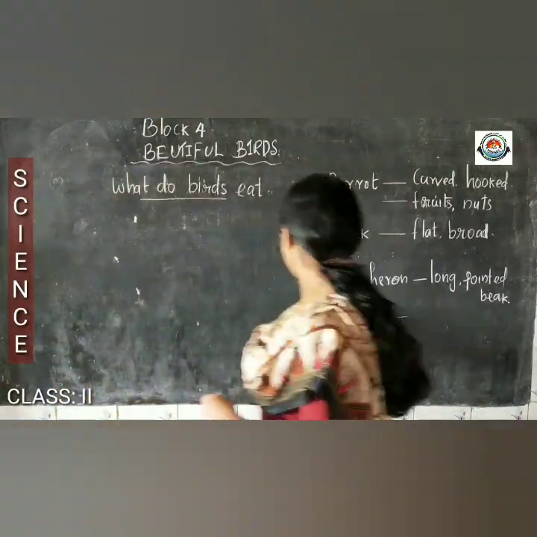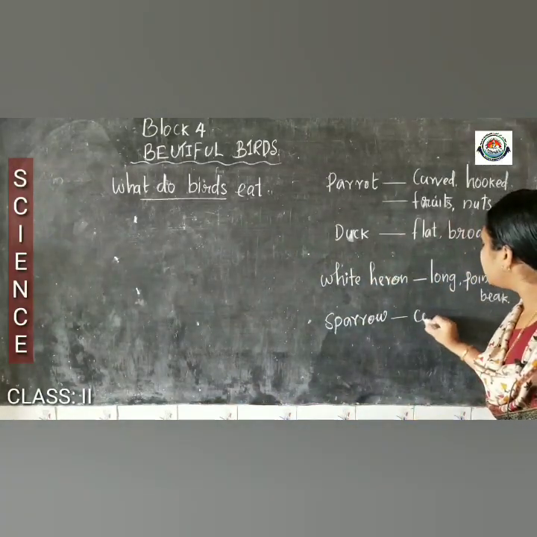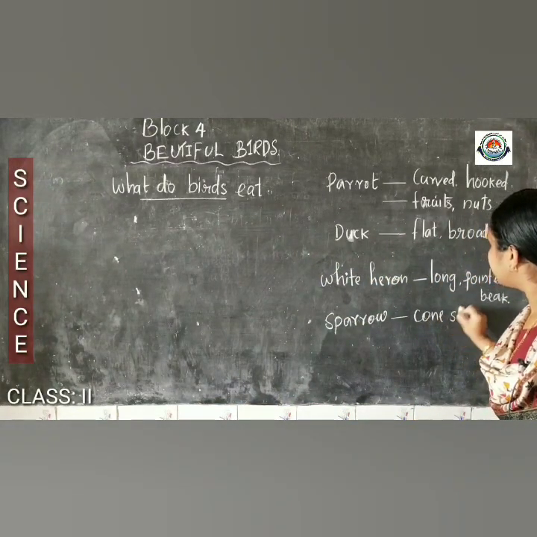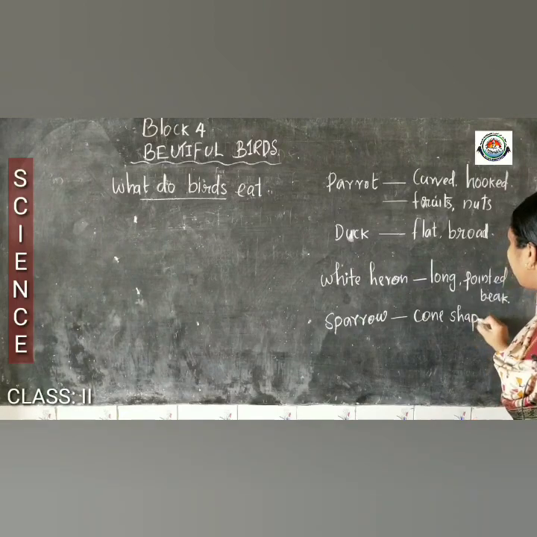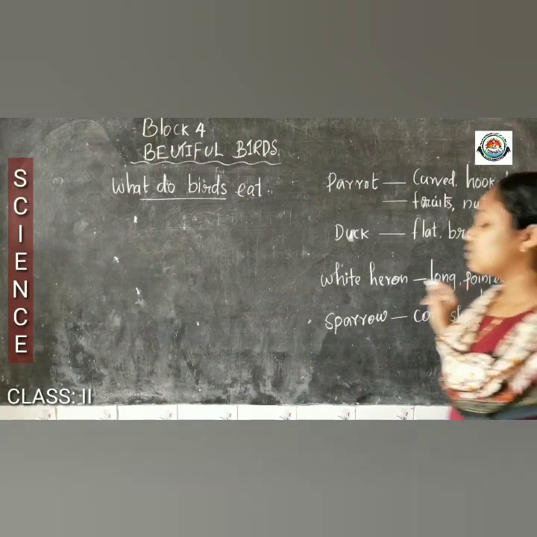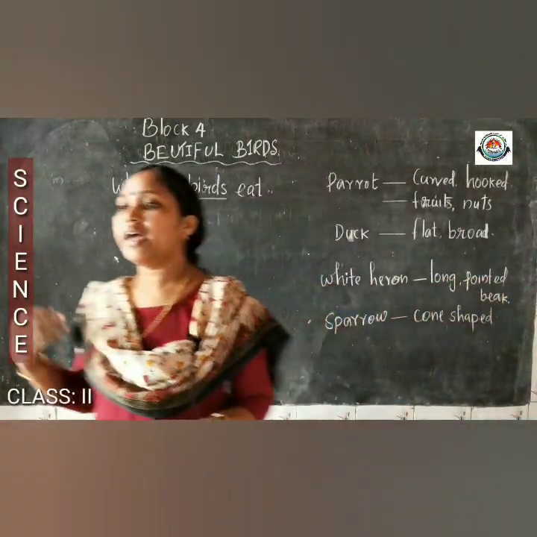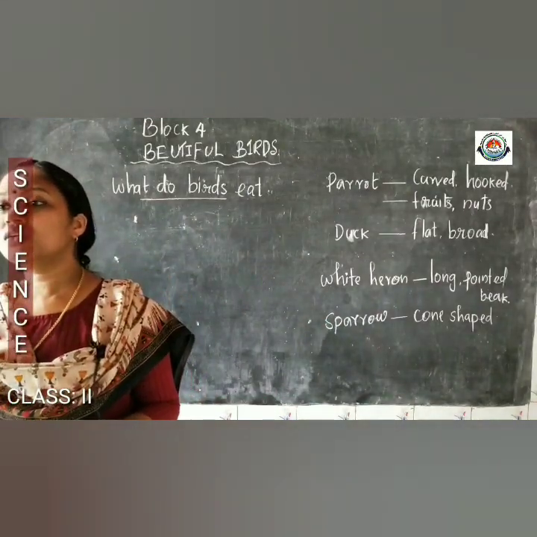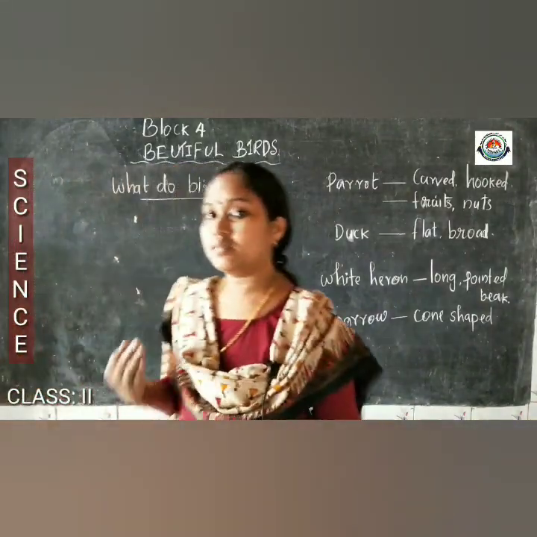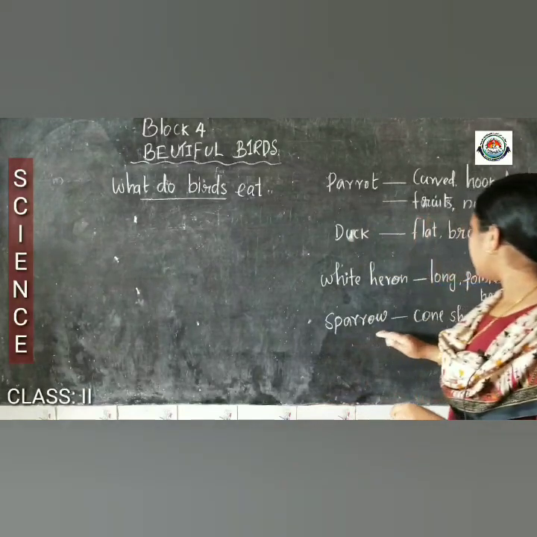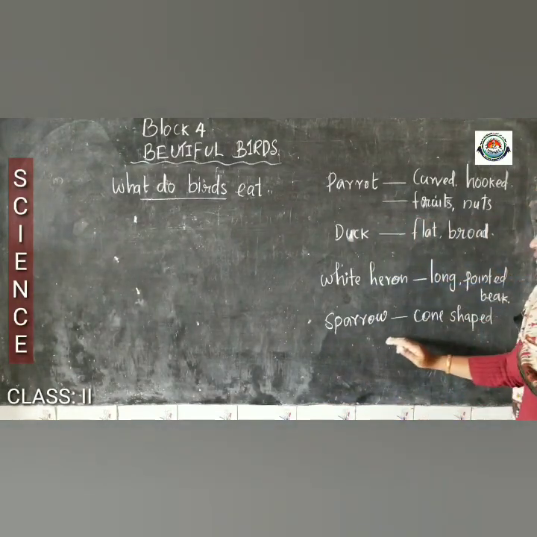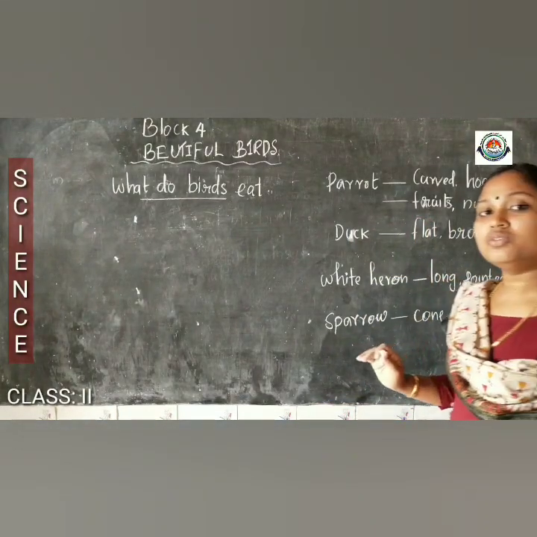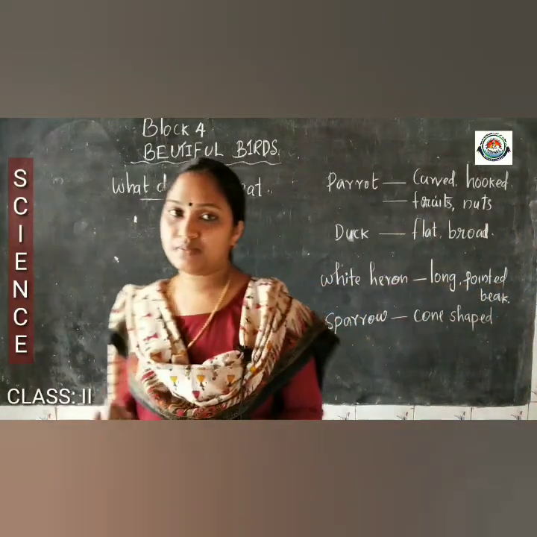Yes, a sparrow has a small cone shaped beak. What is the shape? Cone shaped beak. This cone shaped beak helps them to eat small seeds.